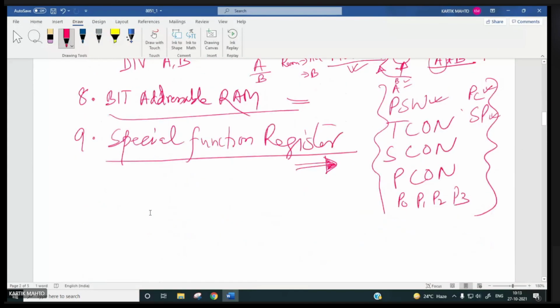Even for interrupt control, priority you can set, right? Timer registers are there for say checking the overflow and all. So many features are there. Anyway, next class I will continue with this.